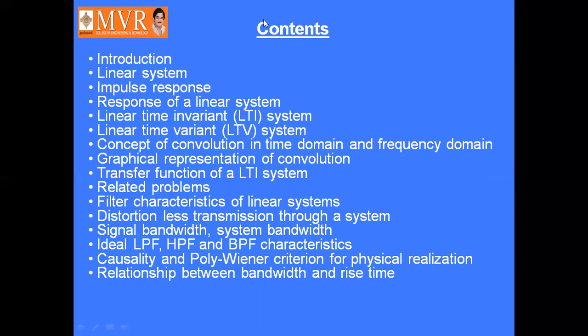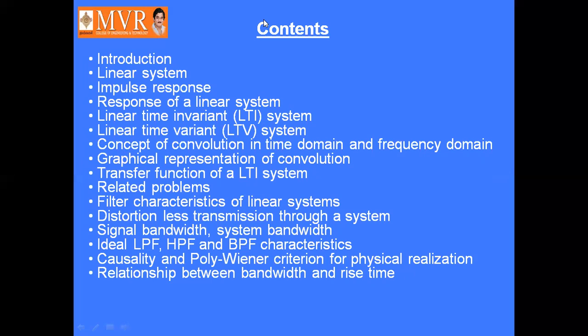Then filter characteristics of linear systems: distortionless transmission through a system, signal bandwidth, system bandwidth, ideal low pass filter, high pass filter, band pass filter characteristics, causality and Paley-Wiener criteria for physical realization. And finally, the relation between bandwidth and rise time. These are the topics involved in linear systems.